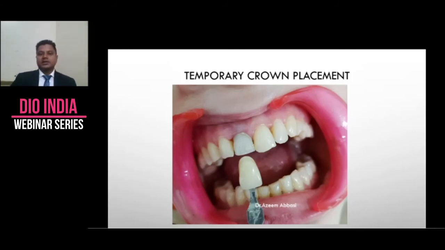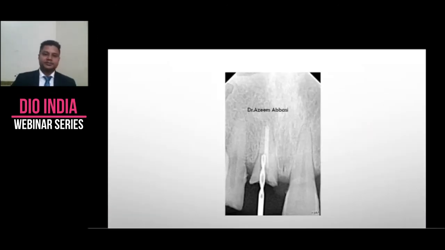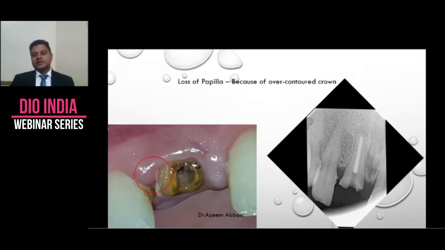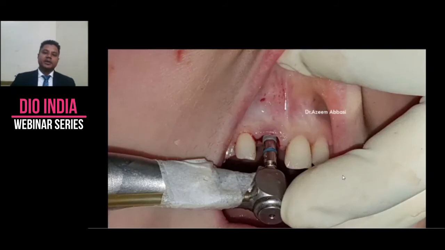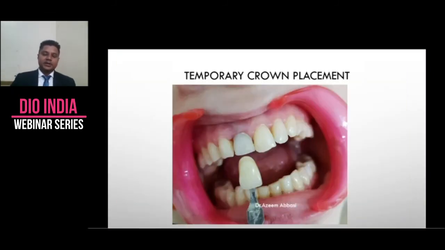There was recession. I wanted that papilla to fall back, and as I'll take you back some slides, you can see there is flattening of bone, interdental bone. So getting this papilla again is a big issue. It's going to be a big task. So all this was discussed beforehand with her. So this was her temporary. She used it for, I think, 4-5 months, and she used to come every month for her checkup. In between we did some more addition incisally, and we made it look something better than this.